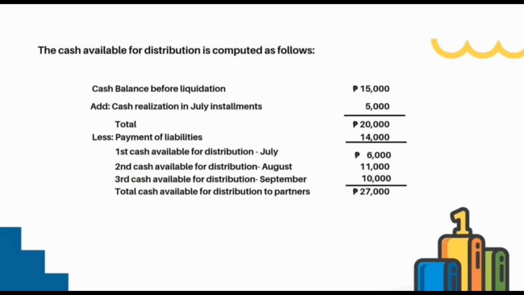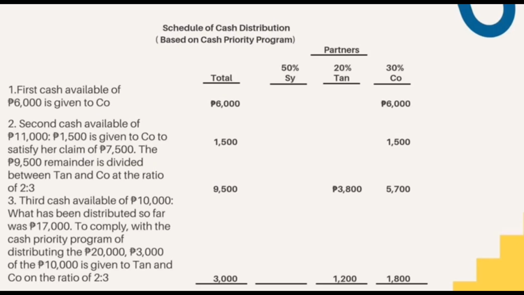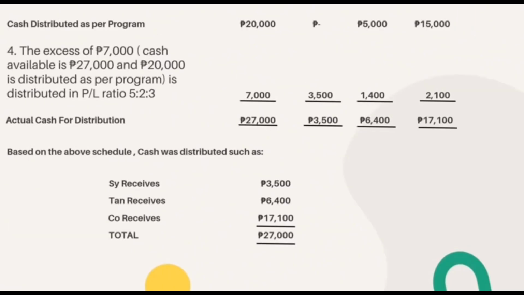The cash available for distribution is computed as follows: cash balance before liquidation, cash realization in July installments, and total. Schedule of cash distribution based on cash priority program. Cash distributed as per program. Based on the above schedule, cash was distributed as such: Sai receives 3,500, Tan receives 6,400, and Co receives 7,100, for a total of 27,000.